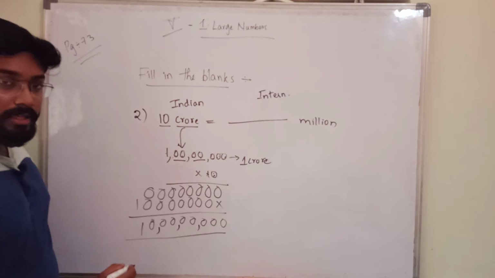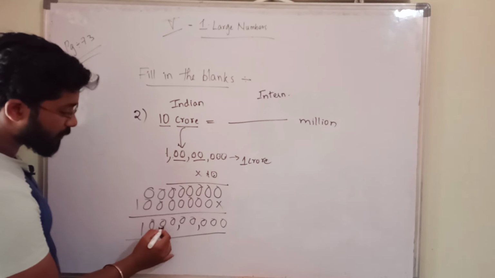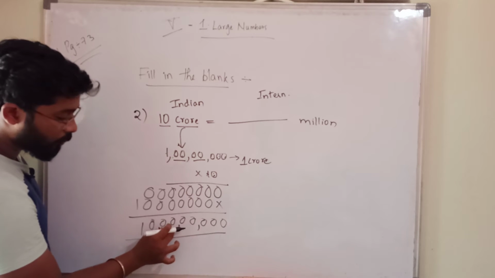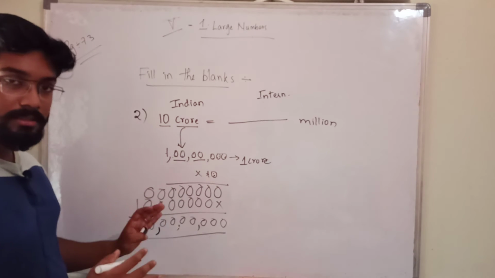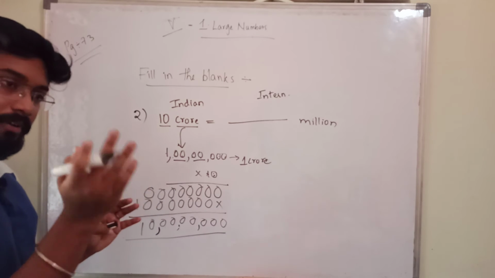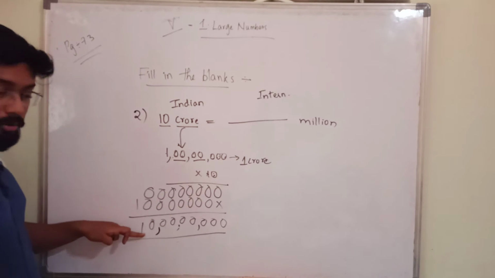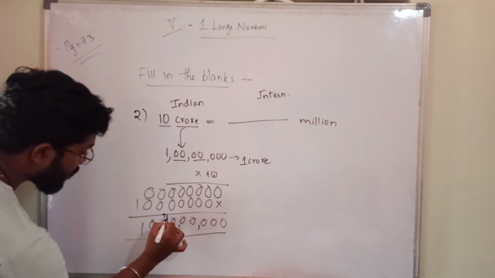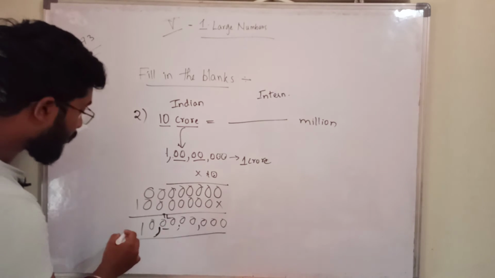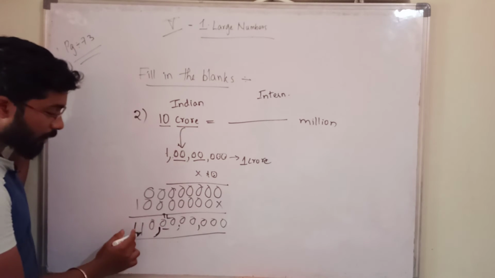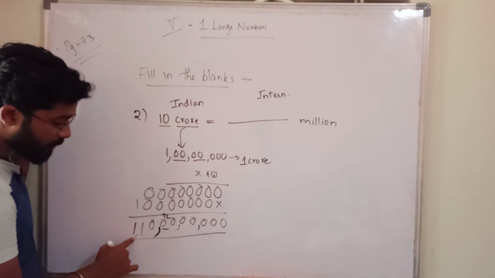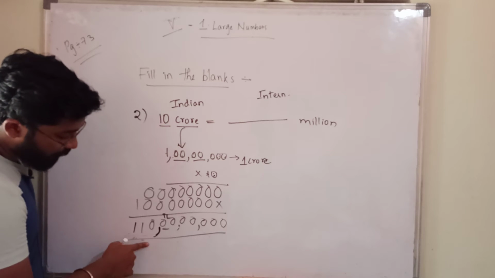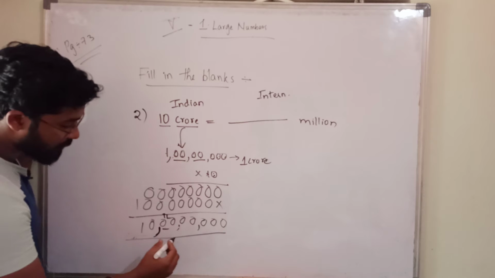In the crores place only, the representation will change. Up to 10 lakhs you put first 3 digits 1 comma, 2 digits 1 comma, 2 digits 1 comma. Up to 10 lakhs place this is correct, but in the crores place it will change. After that, if you are getting one more digit, you should not put a comma in the crores place. These digits come under the crores place, so you should not make the mistake. Again and again I am saying, so this is 10 crores.